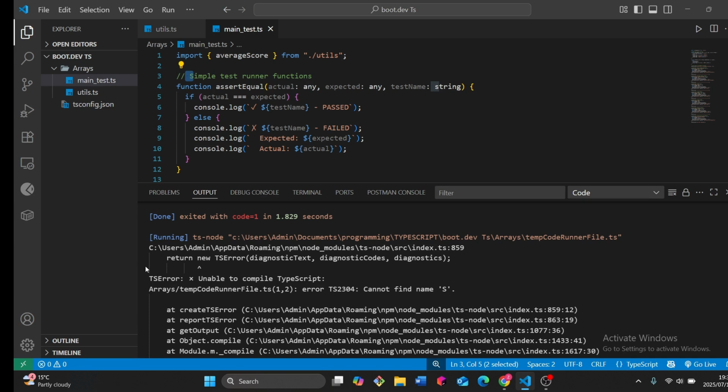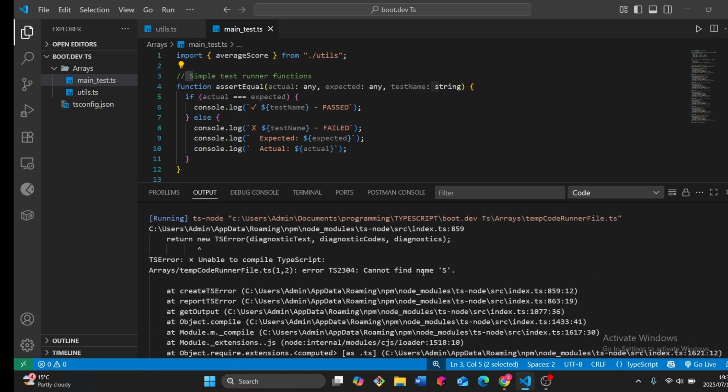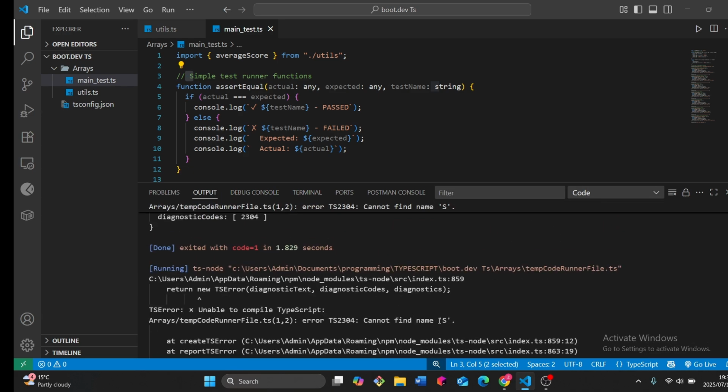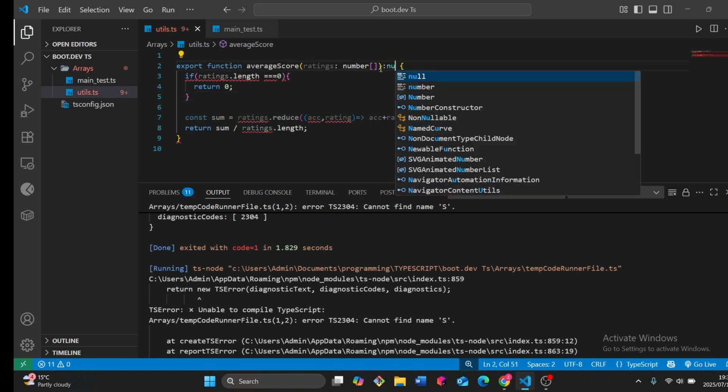In index.ts, unable to compile TypeScript. Cannot find the name, cannot find the name what? Cannot find the name S. Oh, yeah, this returns a number, right?